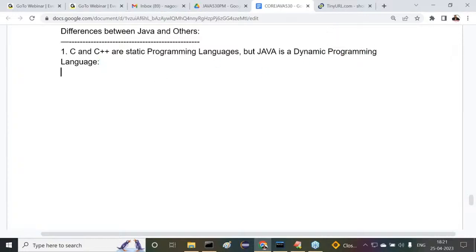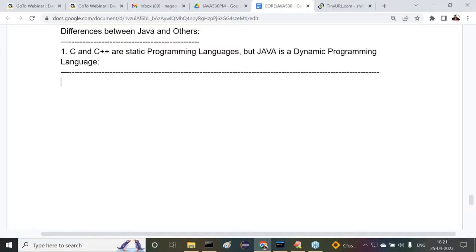Try to understand it now. Up to this Java history, it's a namesake topic only. But from this point onwards, we have to understand Java effectively. Right, sir. What is the first difference we are trying to understand? C and C++ are what? Static programming languages. But Java is what? A dynamic programming language.